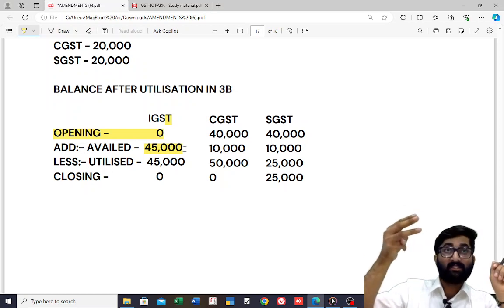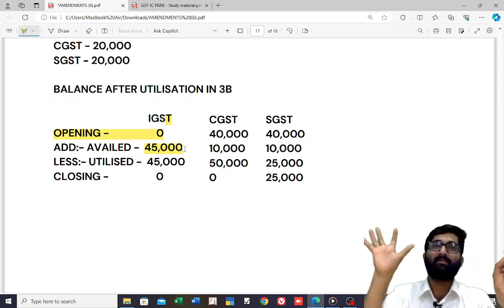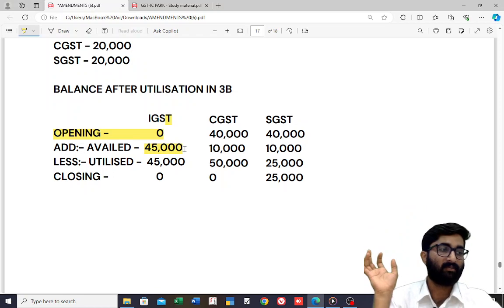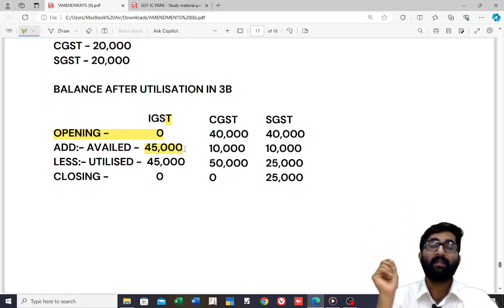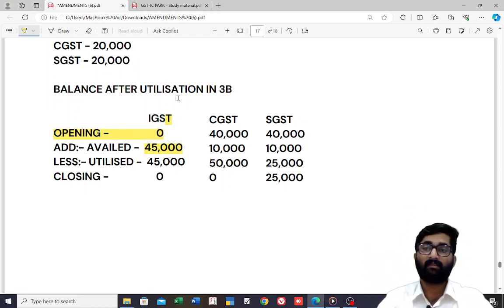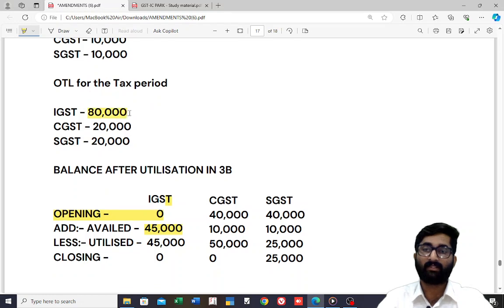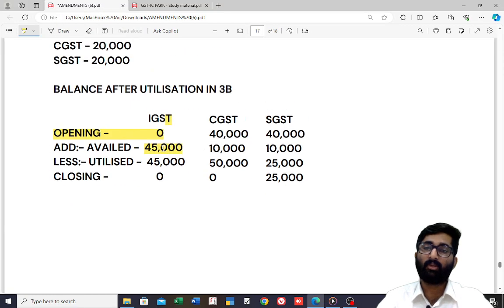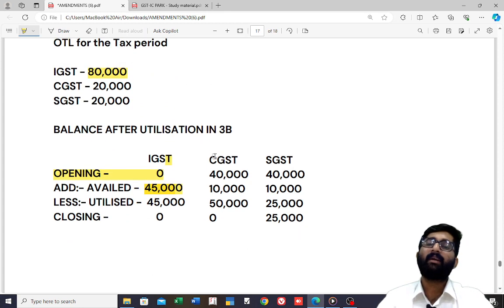See, totally 80,000 IGST had to be paid. In this 80,000, 45,000 has been utilized, including the wrong availment. Including wrong availment, 80,000 minus 45,000, how much is left? 35,000.